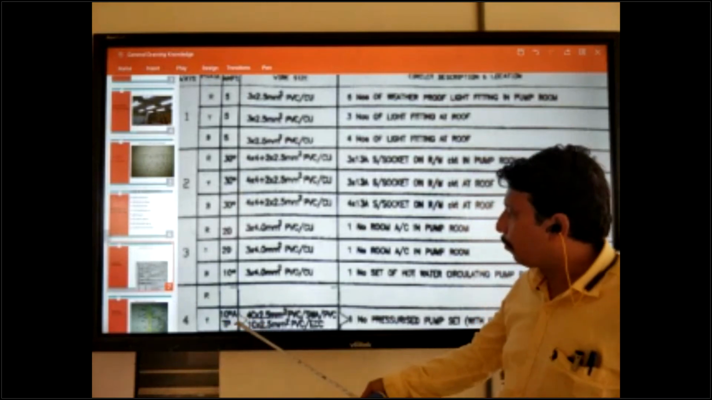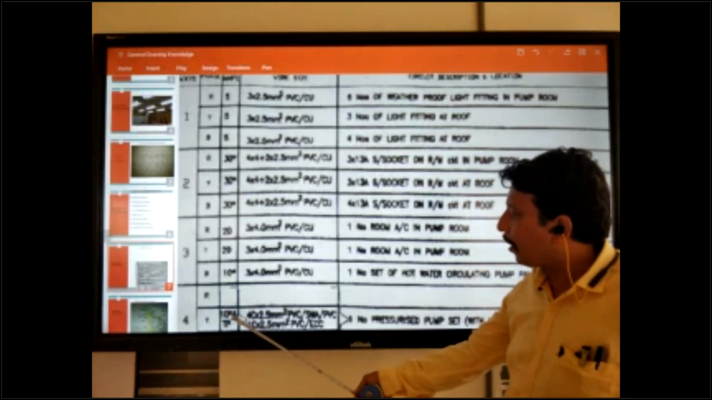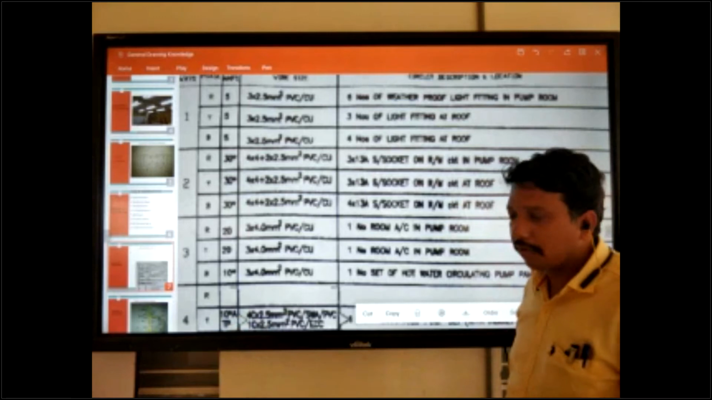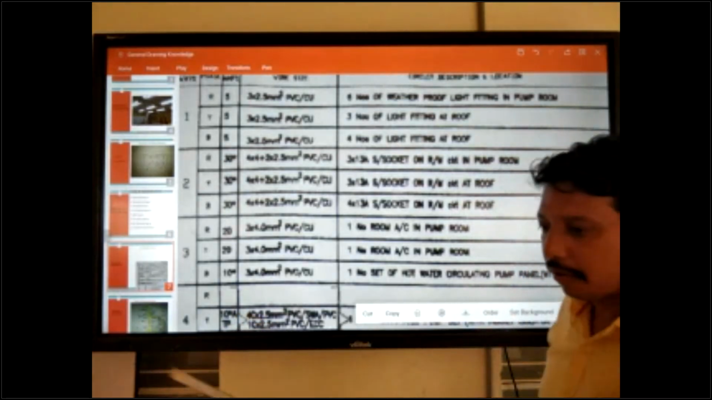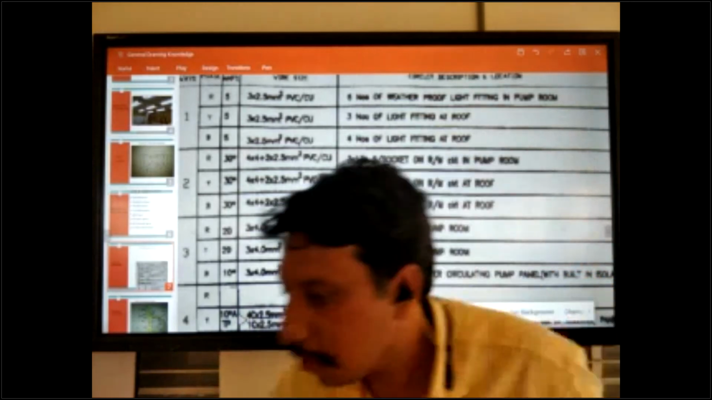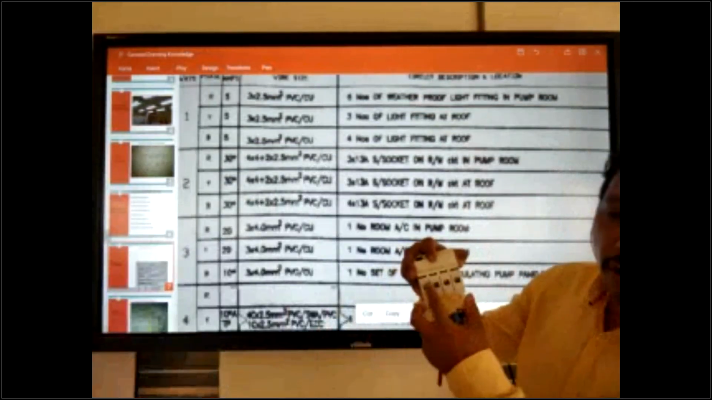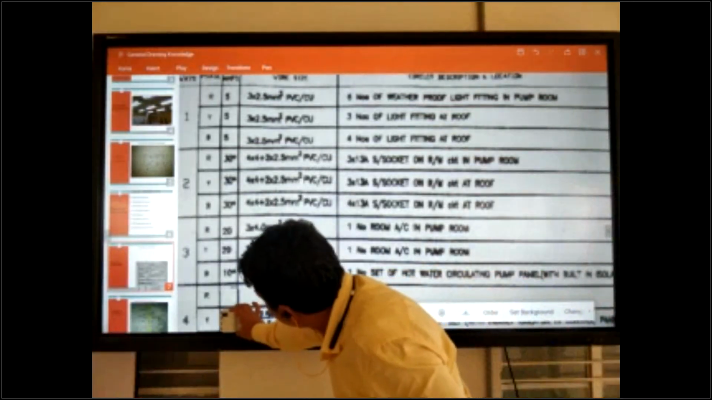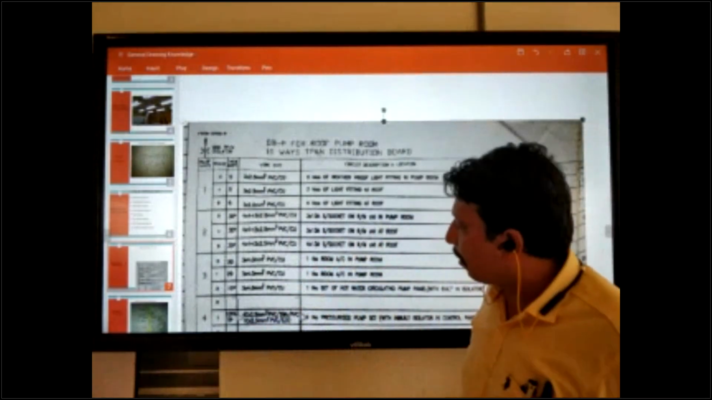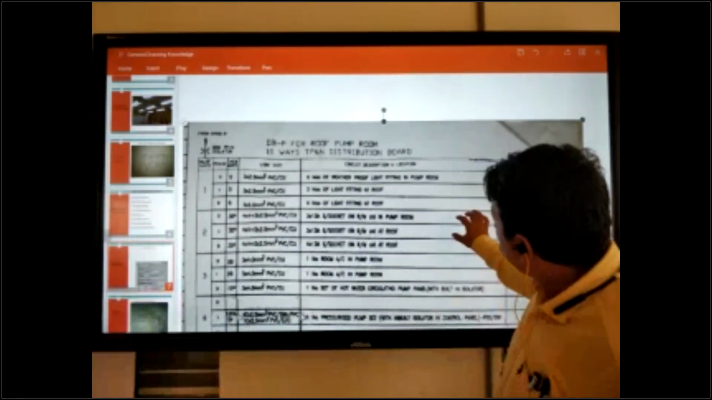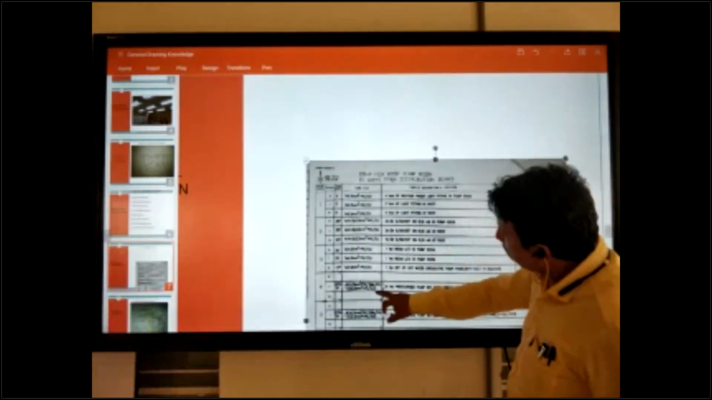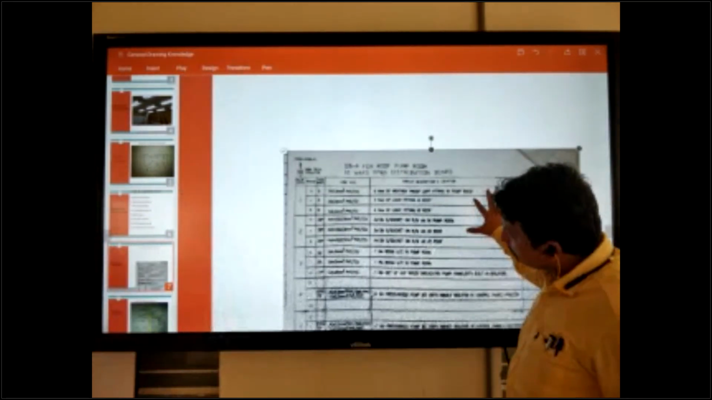Okay, so you can take this one, 10 ampere TP writing is here. TP. This means three phase is coming there, okay? Like that. This is one way, okay? So you can take this one also. You can take this one also, okay? TP writing is there.